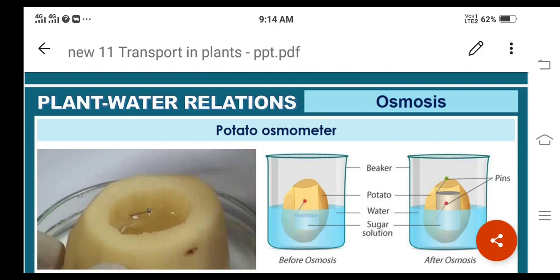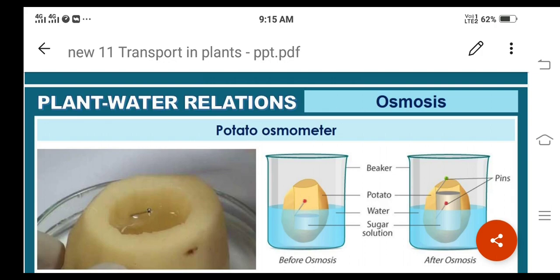This is also considered as the physiological experiment to demonstrate osmosis, because osmosis occurs in living cells. And one more experiment is there, called the thistle funnel experiment, which is considered a physical experiment to demonstrate osmosis.